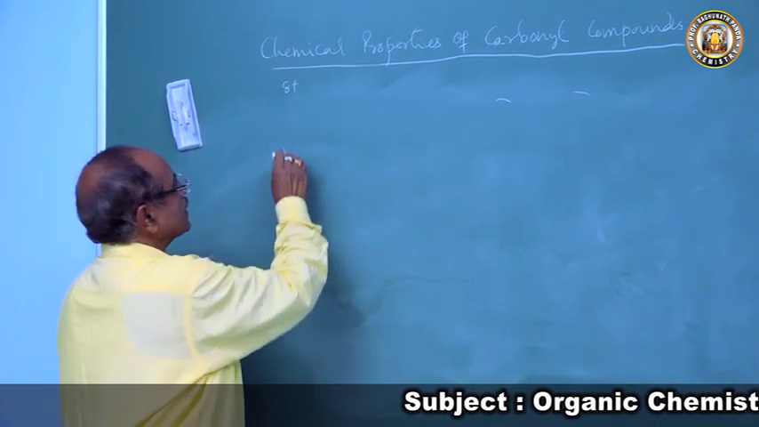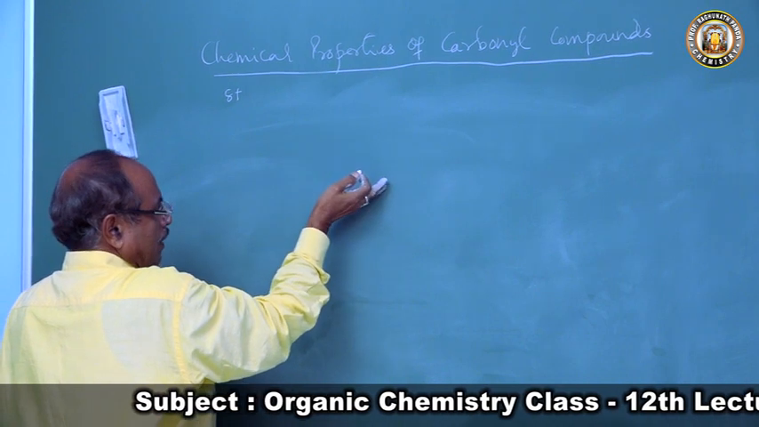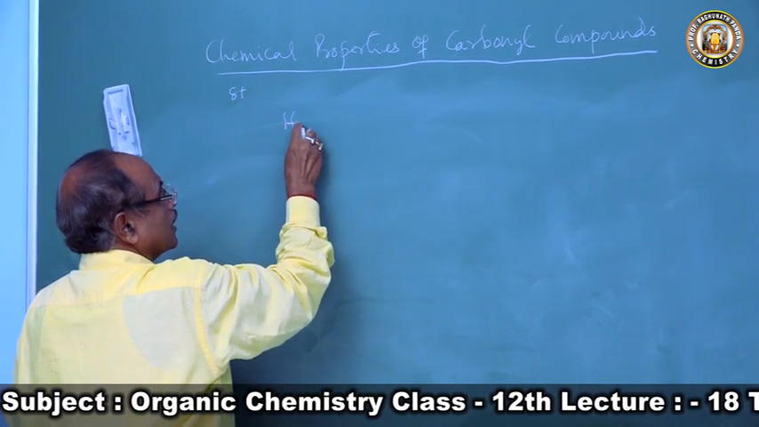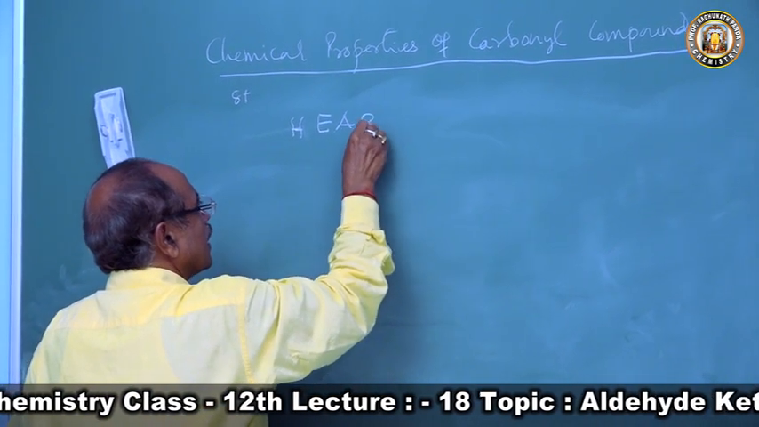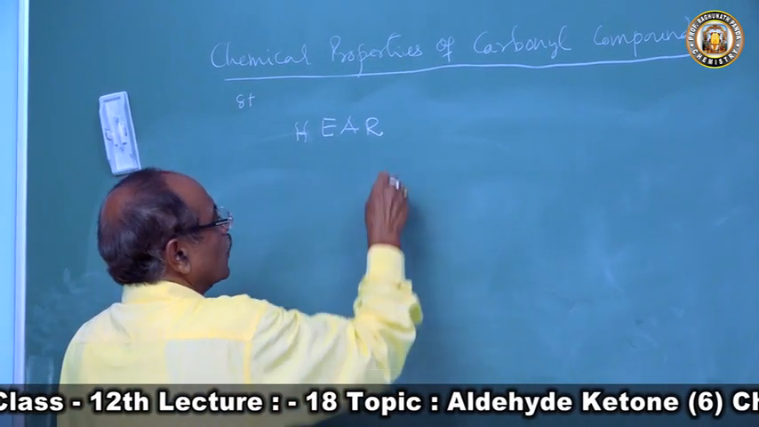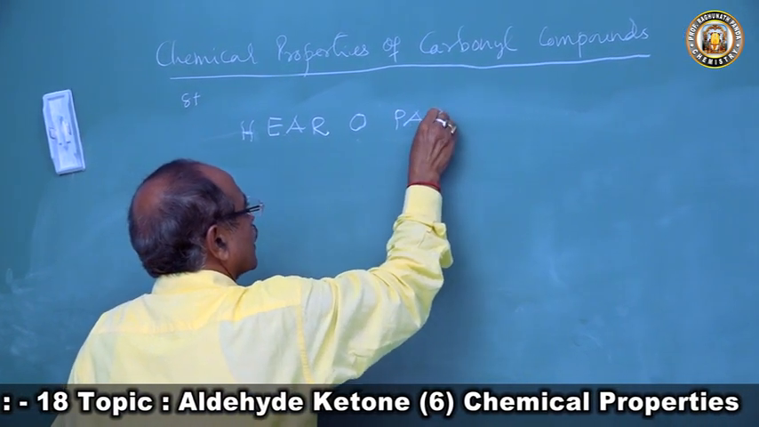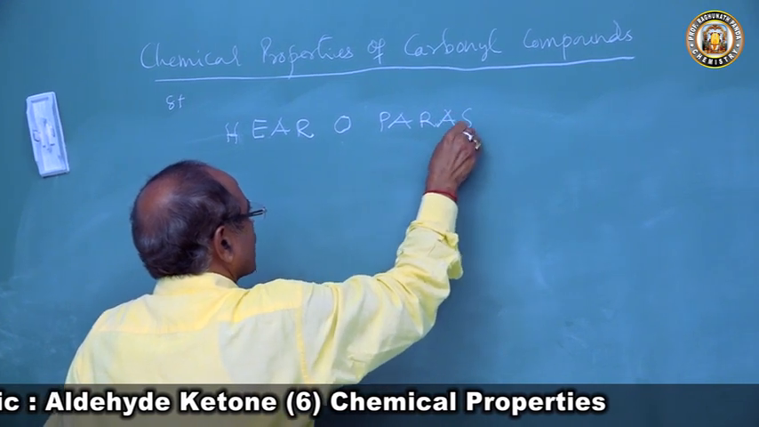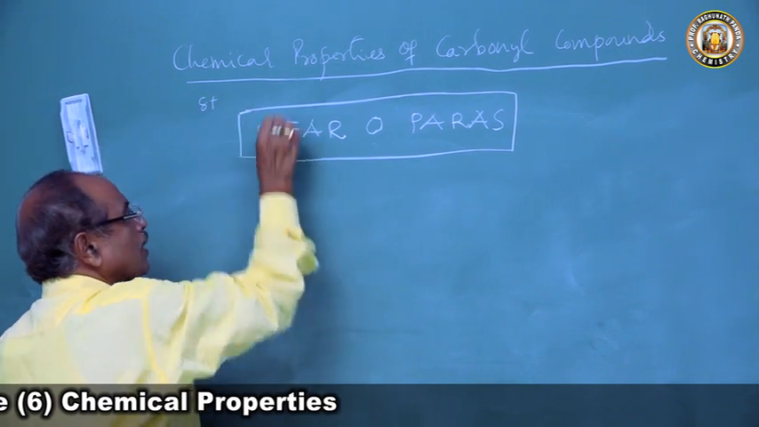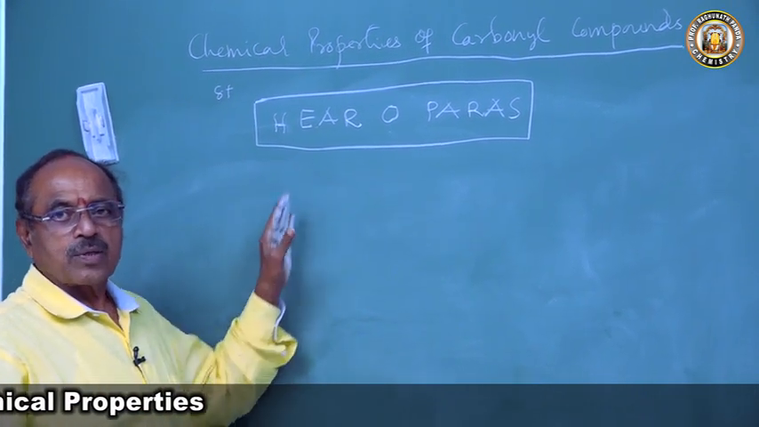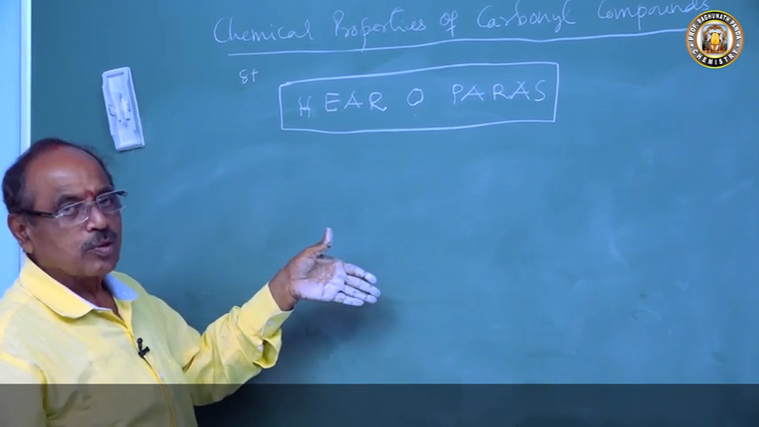I can give a mnemonic: reactions involving the alkyl group I can take as H, reactions involving the carbonyl group I can take as EAR, reactions involving the lone hydrogen atom as O, and reactions involving the molecule as a whole as Parash. So I can take a mnemonic like this: O Parash. You can go by this.